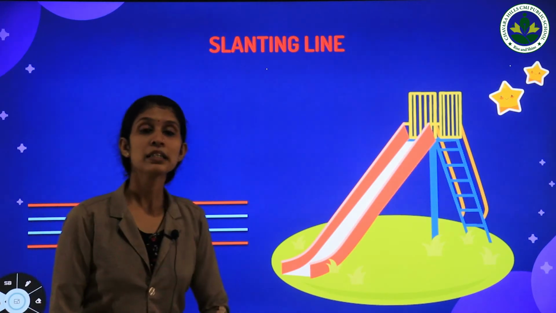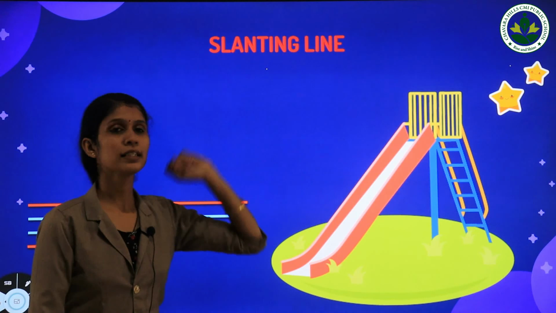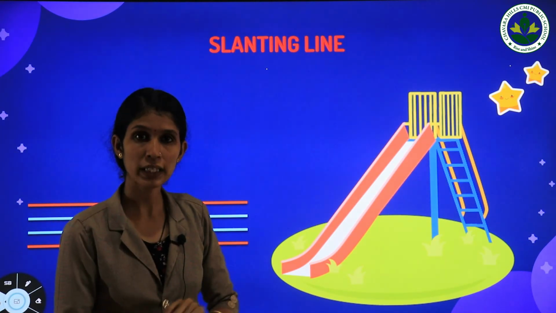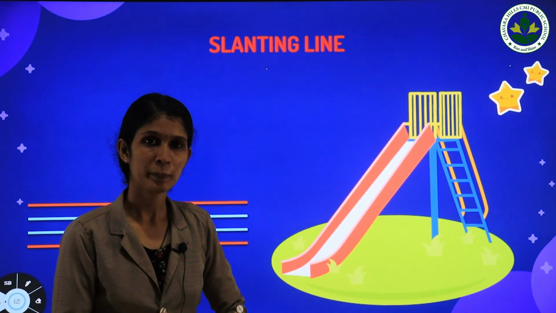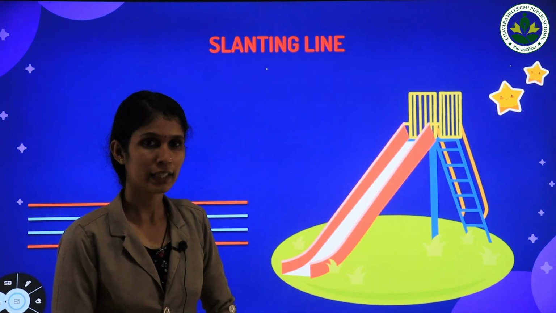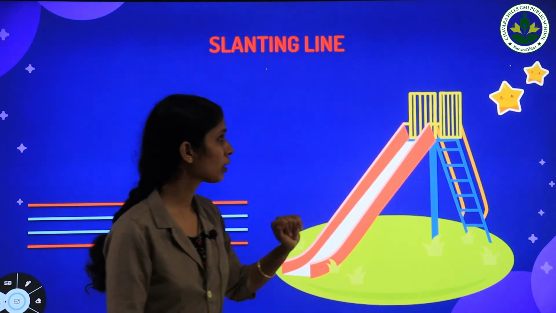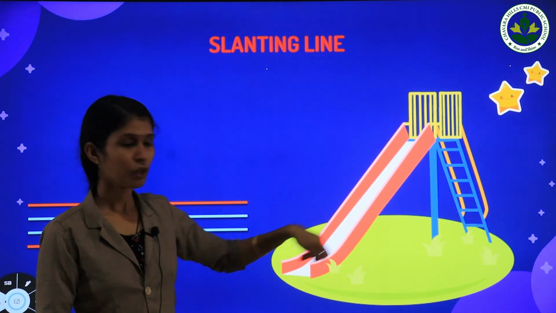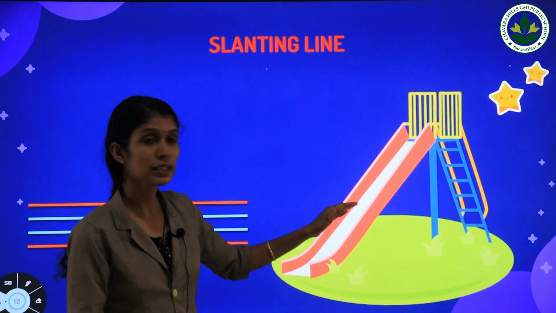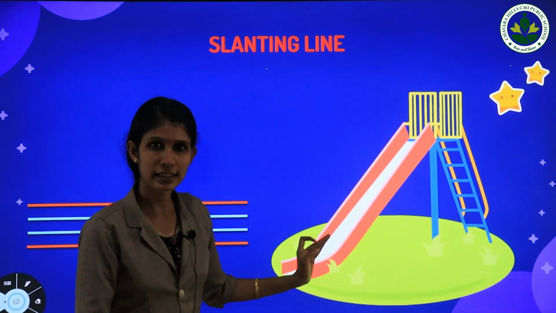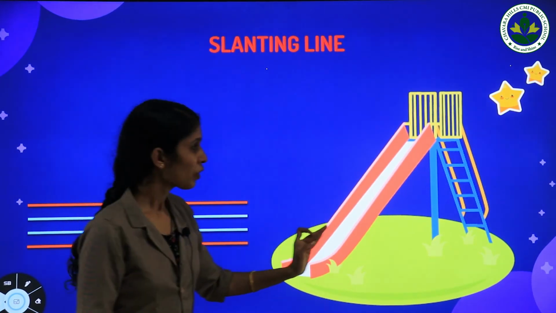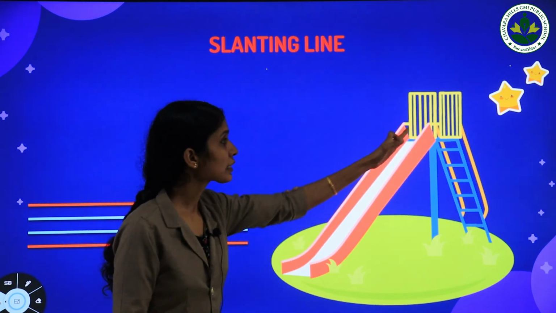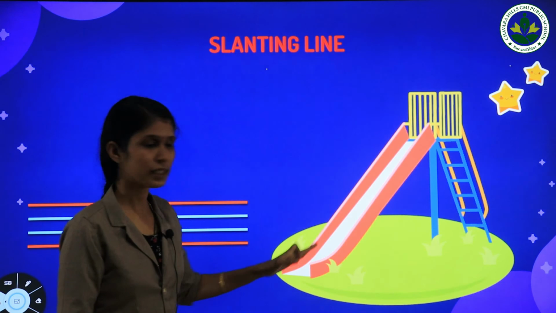And our next line is slanting line. Slanting line. Repeat after me. Slanting line. Okay, look at the picture. Have you seen this before? Yes? Okay, look at here. What is this? This is a slide, isn't it? Slide. Then what's the position of this slide? It is in a slanting line position, isn't it?